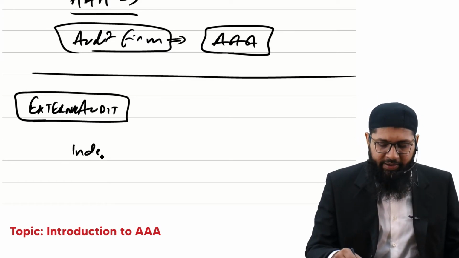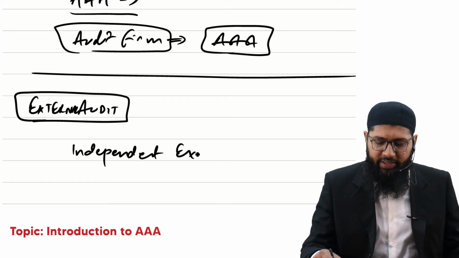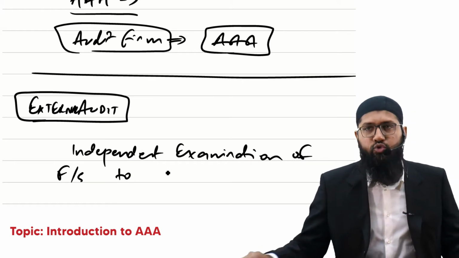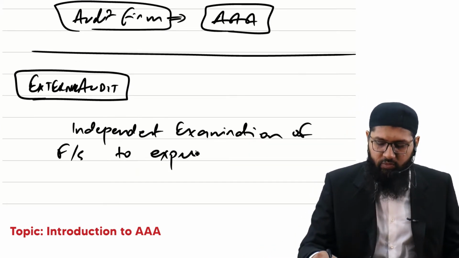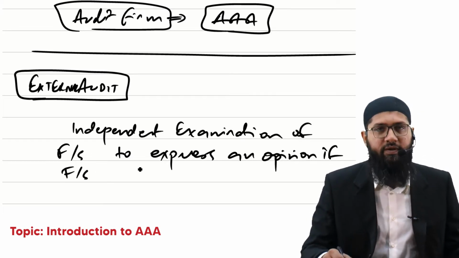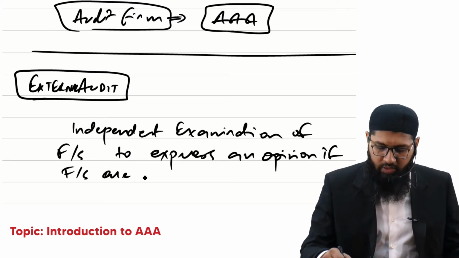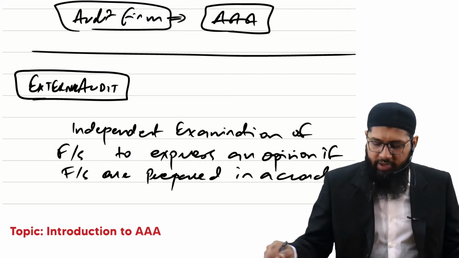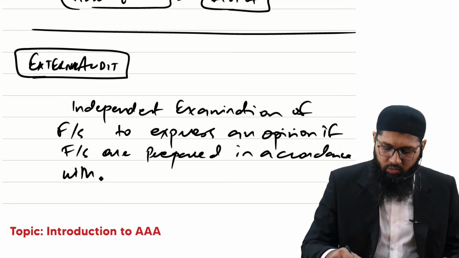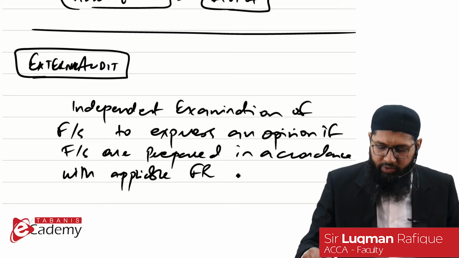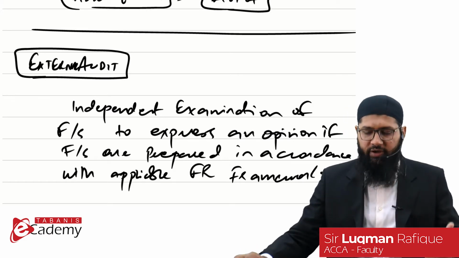An external audit is an independent examination of financial statements to express an opinion on whether the financial statements are prepared in accordance with the applicable financial reporting framework.